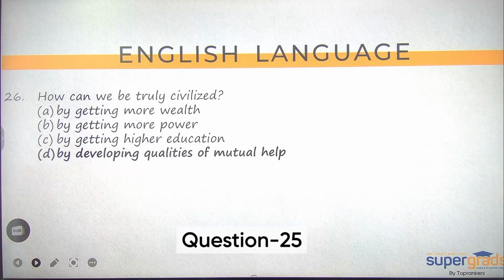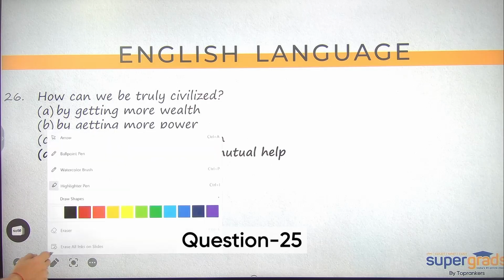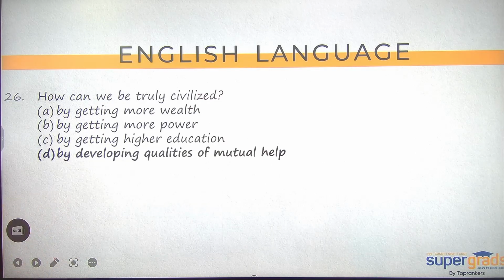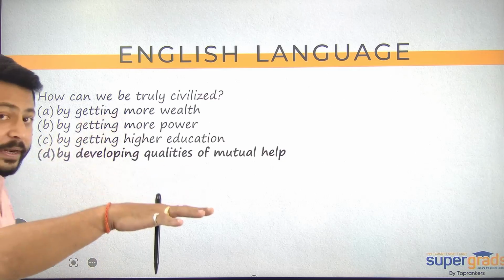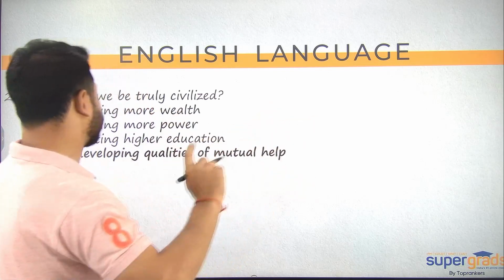So question number first on your screen. तो पहला जो क्वेश्चन है वो आपके सामने यहाँ पर, let's see ये क्या बोल रहा है. How can we be truly civilized? भाई हम truly civilized कैसे हो सकते हैं? So again, cooperation, common good, sacrifice, उसके बारे में बात की है.